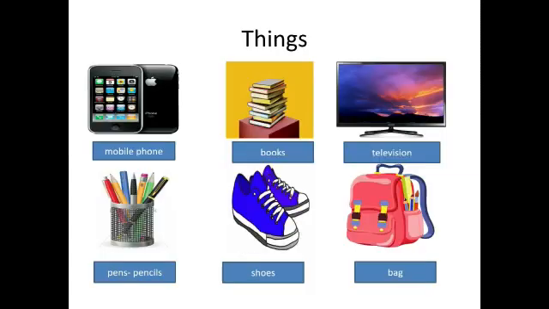Now let's see few examples for things. Mobile phone, books, television, pens and pencil, shoes, bag. These are the few examples of things.